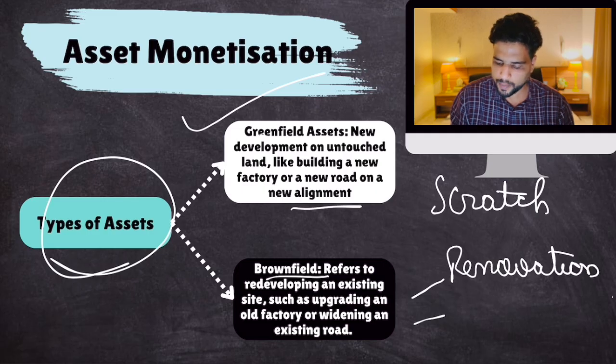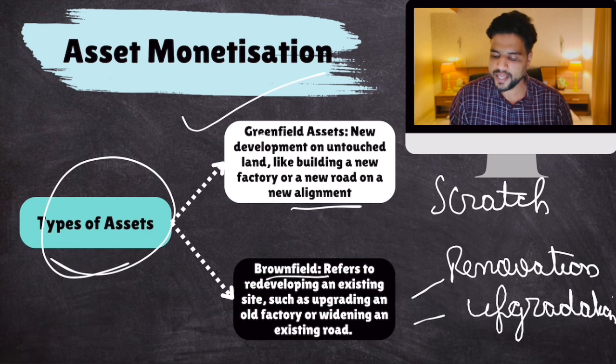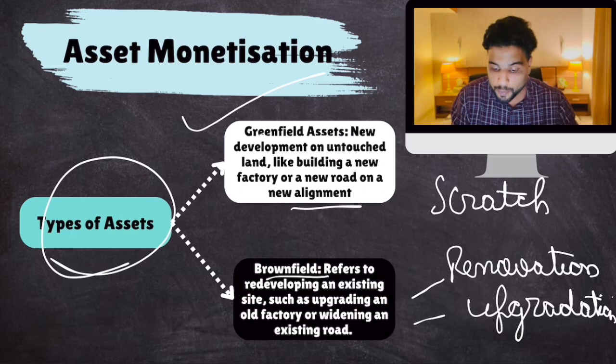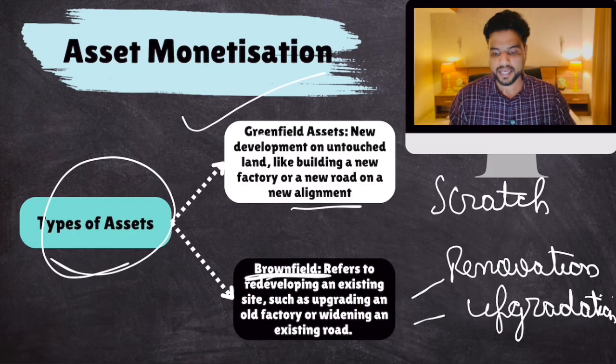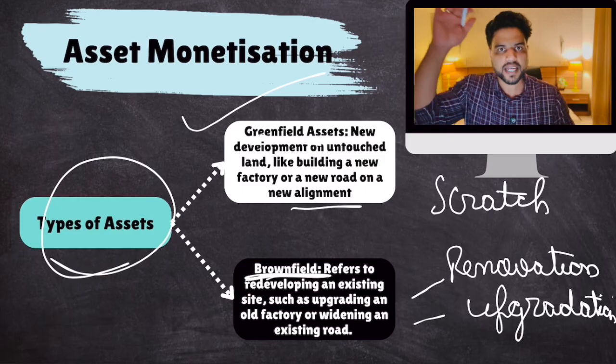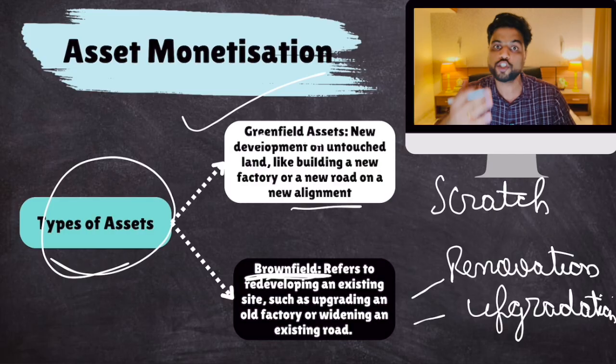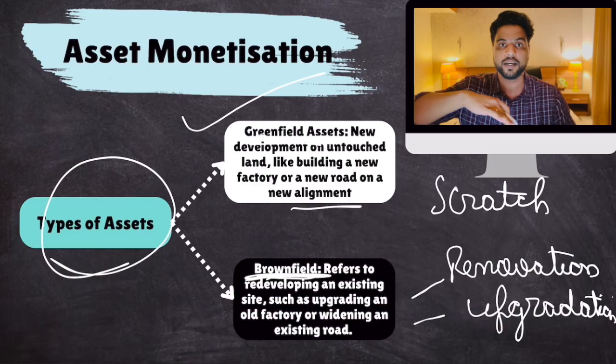It requires some upgradation, and many other things, retrofitting and all. But the basic facility is there, you just need to upgrade it. That is brownfield. Greenfield is you're building the airport from scratch. Brownfield is there exists some basic paraphernalia, you're just upgrading it, updating it, renovating it, retrofitting it.